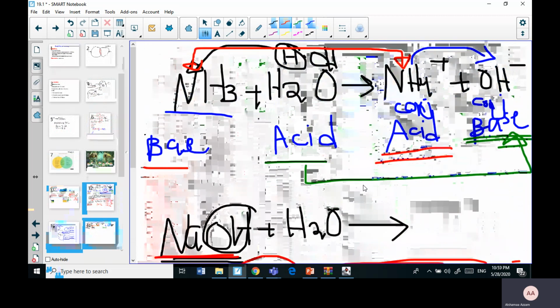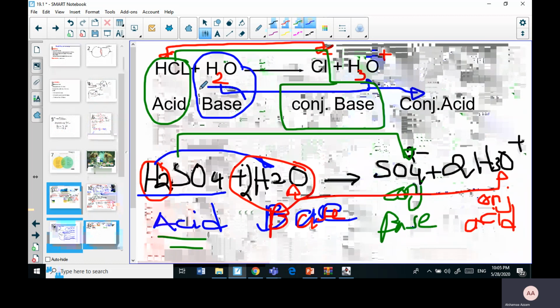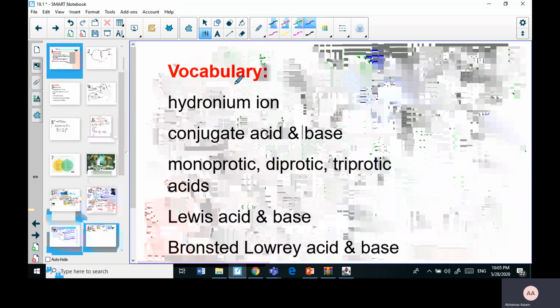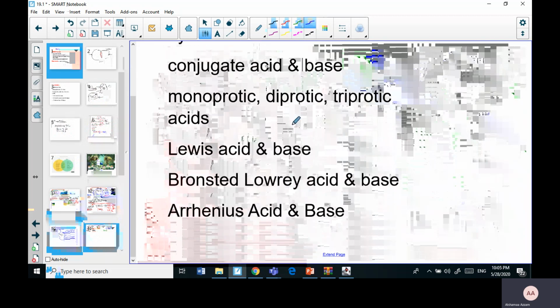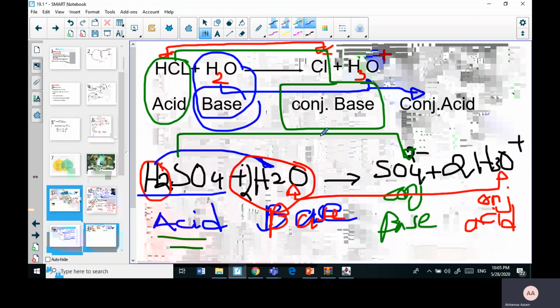Now, if we look at those two equations, one time water acted, and it's very important for you to use this term, as an acid in the presence of a base, and it worked as a base in the presence of an acid. So this substance that has two natures, sometimes working as an acid and sometimes as a base, which is mostly water, we call an amphoteric substance.